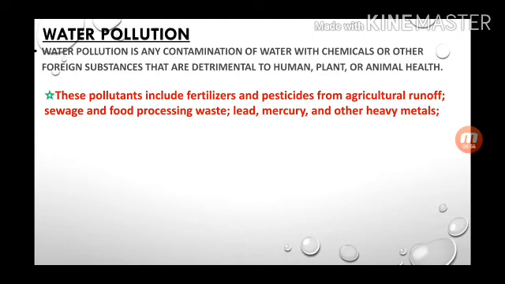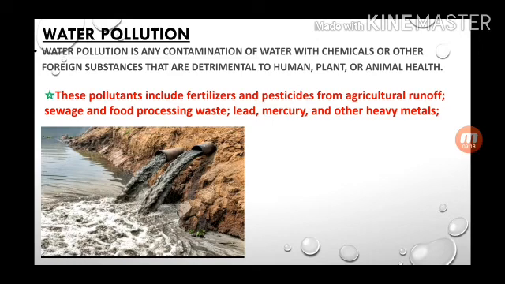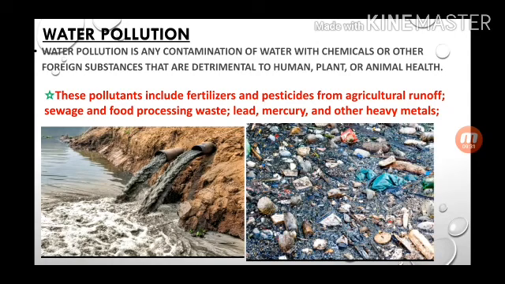Actually, other heavy metals are metals which cause diseases like cancer. That's why heavy metals are known as carcinogenic metals, because they may cause cancer in your body. You can see how dirty water and chemicals are being thrown out from the pipe into a river, dam and lots of water surface area. You can see the condition of water logging.